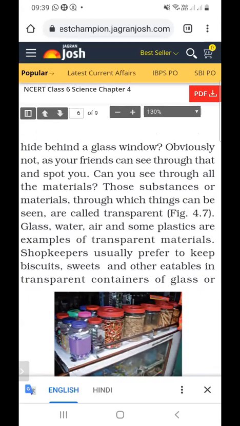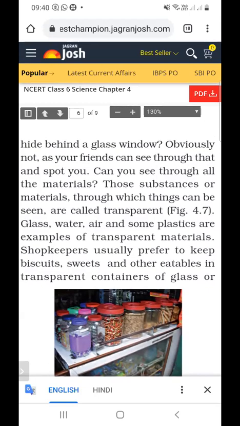So there are three types of materials. First is transparent, next is translucent, and next is opaque. So what do you mean by a transparent object? The material through which all things can be seen is called transparent.